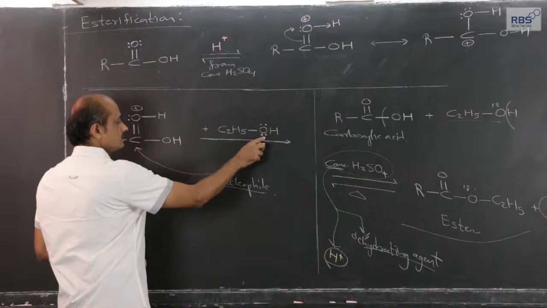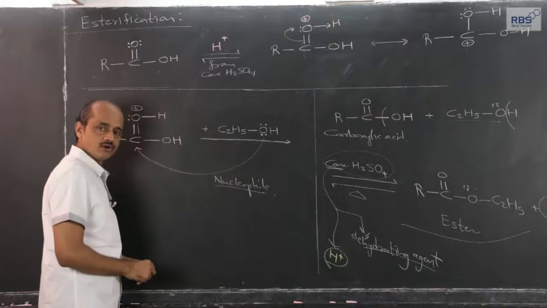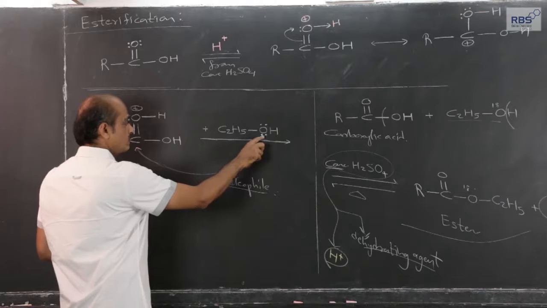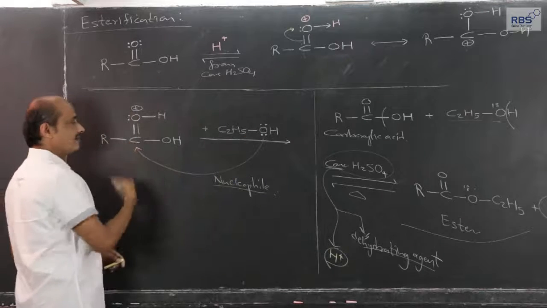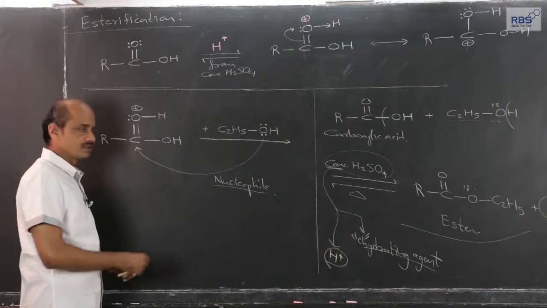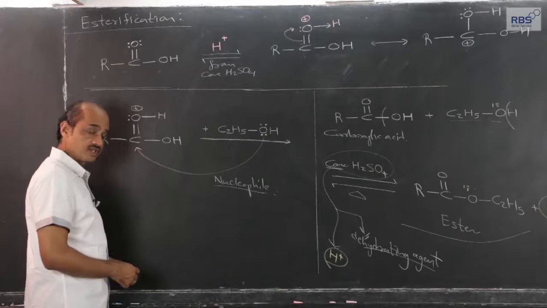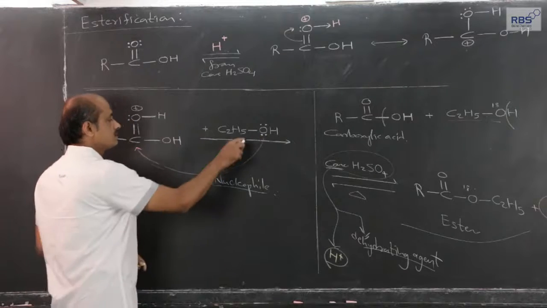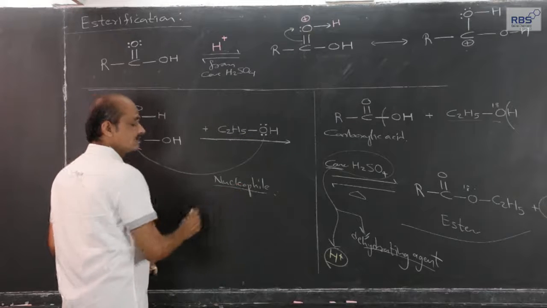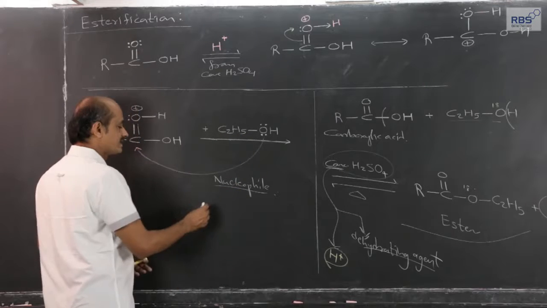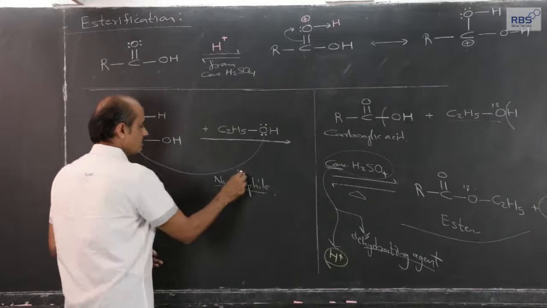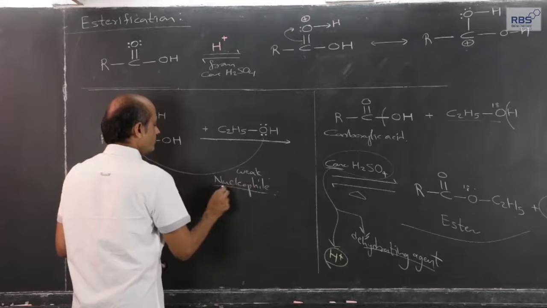Although there are two lone pairs on oxygen in alcohol, one lone pair can be made available for coordinate covalent bond formation. One lone pair on oxygen can be made available for sharing. But alcohol is not that strong a nucleophile, or we can say it is a weak nucleophile.